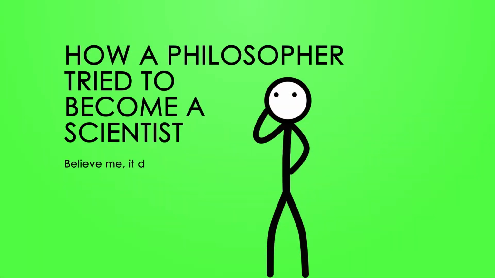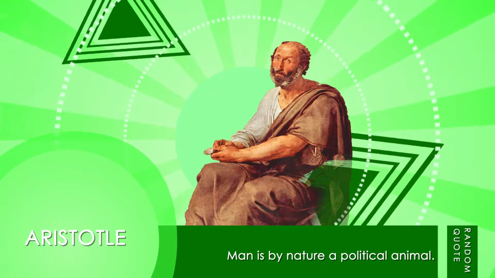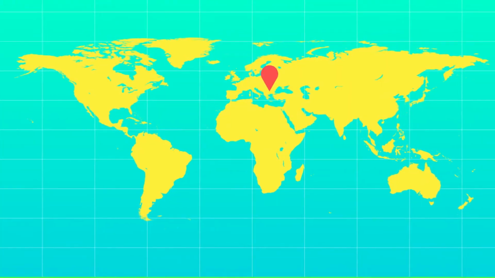Now let's discuss how a philosopher tried to become a scientist. Believe it or not, his views were rich with flaws and errors. You might have heard of someone named Aristotle. His theory of the 5 elements was widely accepted and believed for almost 2,000 years after his death.